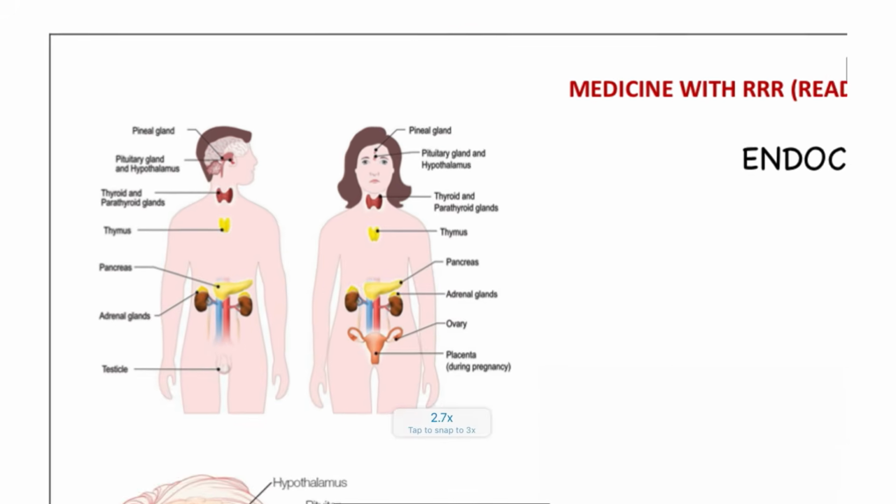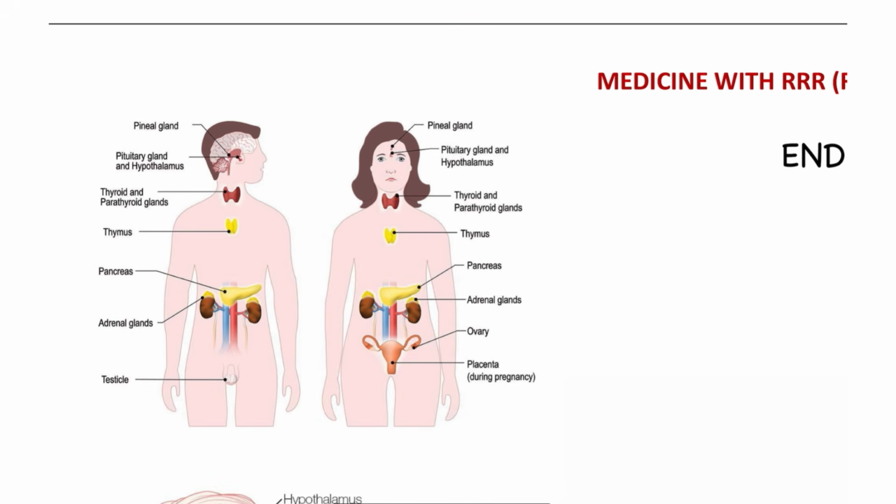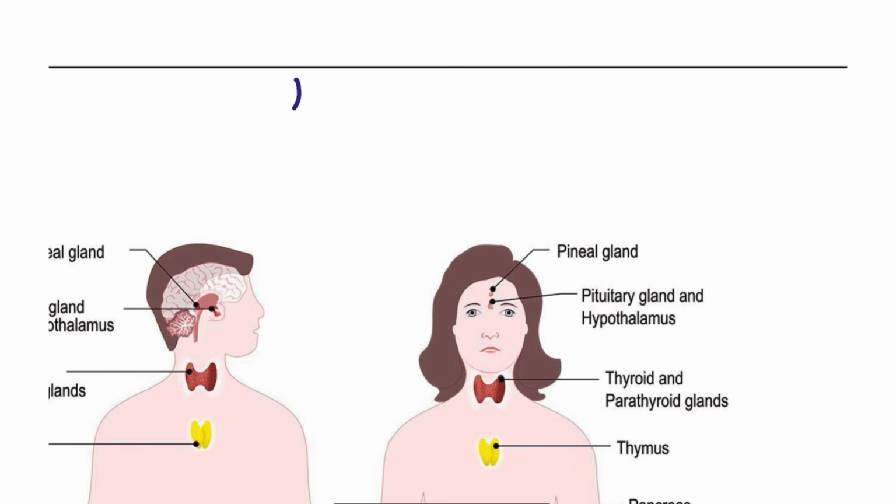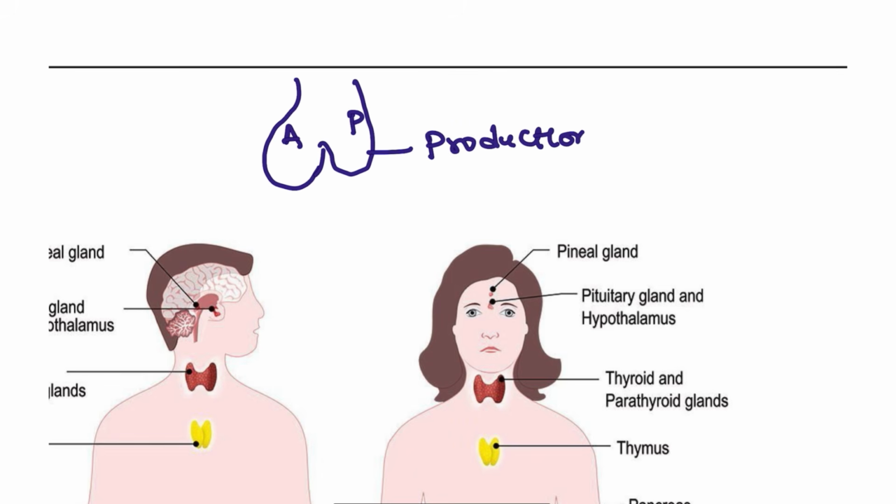Next, moving on to the endocrine. In the endocrine, we have different types of glands. For example, if I differentiate, this is the pituitary, and we have the anterior pituitary and the posterior pituitary. In the posterior pituitary there is no production; it is only for storage.